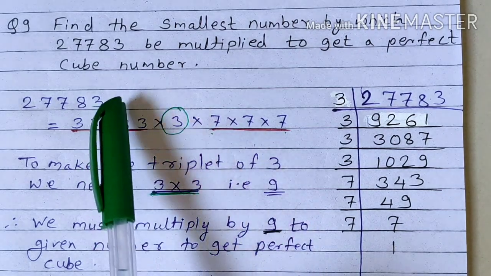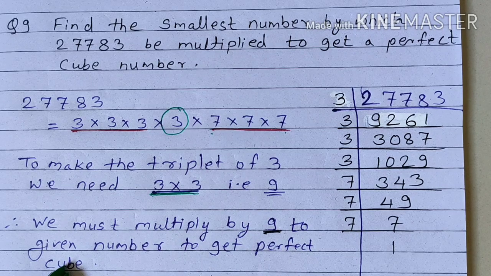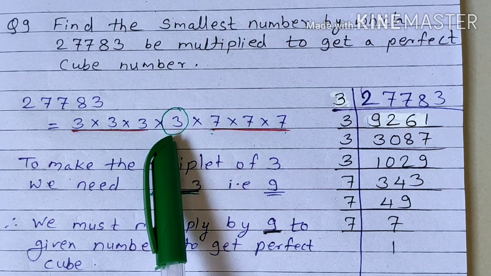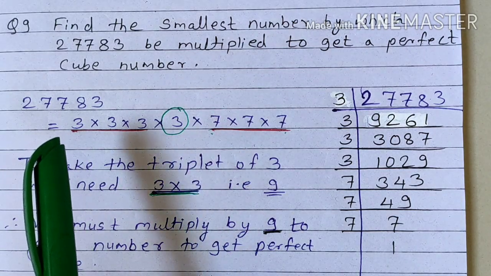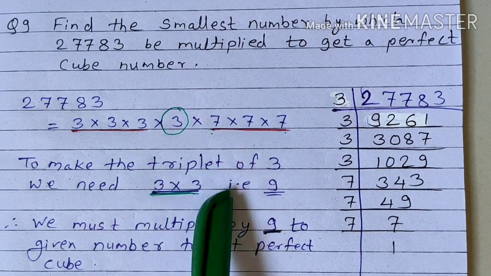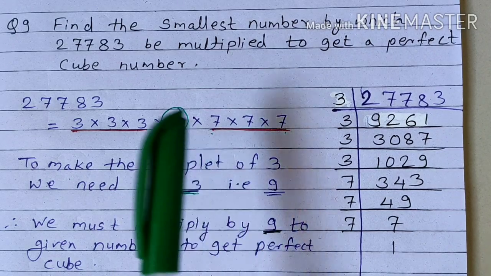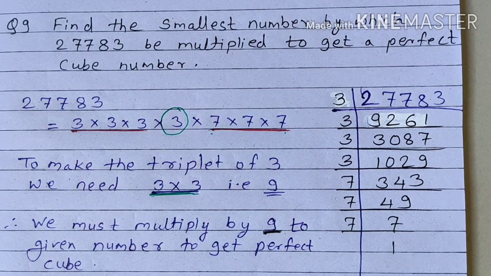That means when this given number is multiplied by 9, we get a perfect cube. I hope you understood this. Only one 3 is there. To complete the triplet of 3, we need 3 into 3, that is 9. So we should multiply this number by 9 to get a perfect cube. Got it?